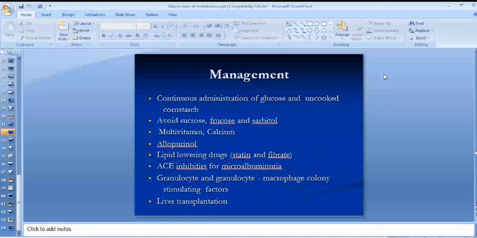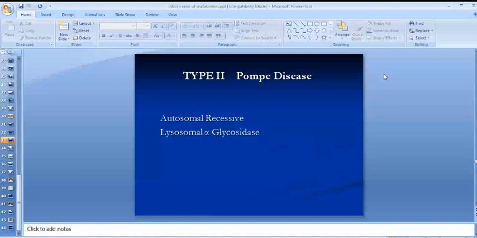Type 2 is also known as Pompe's disease. Also, most of the metabolic disorders are autosomal recessive. Very, very rare disorders are autosomal dominant. 99% of disorders are autosomal recessive. It is caused by deficiency of the enzyme alpha glucosidase.